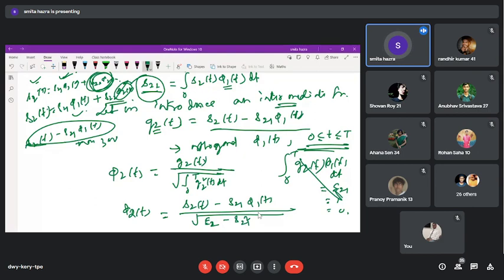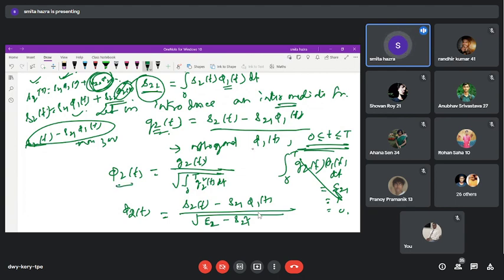If this happens, then only with respect to G2 can we acknowledge the existence of phi 2. So G2 is the intermediate function. With the help of G2, we are trying to find out the residue of S2 and the already existing component. If it is valid, we can proceed.